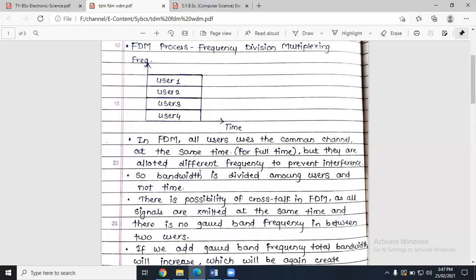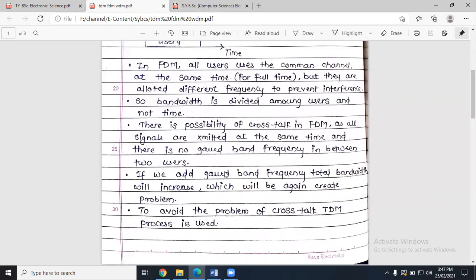What is a guard band? If we have allotted some sort of frequency band in between two users, then we can just call that frequency a guard band. Why is it called a guard band? Because it is protecting two different frequencies from mixing with each other, right? If we have that guard band, then frequencies cannot mix with each other. If we add a guard band in the frequency, total bandwidth will increase.